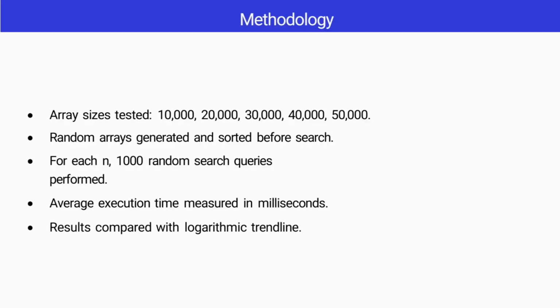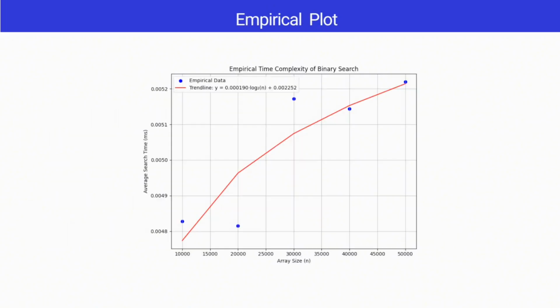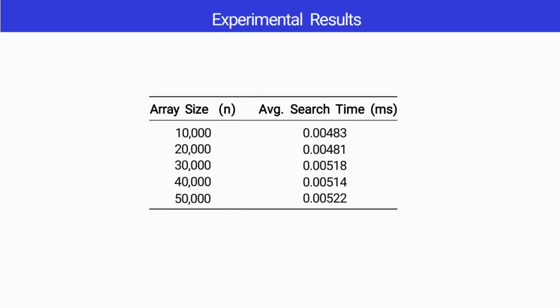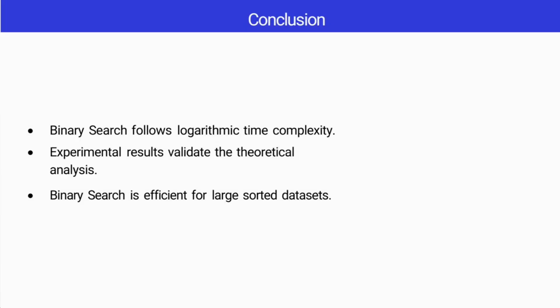We tested array sizes from 10,000 up to 50,000. For each size, we ran 10,000 random search queries, measured average execution time, and compared results with a logarithmic trendline. The average search time was almost constant, around 0.005 milliseconds across all sizes. This confirmed binary search follows logarithmic time complexity and is efficient for large datasets.